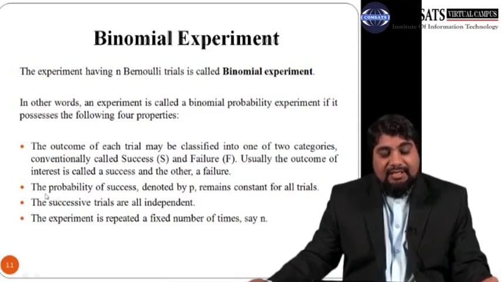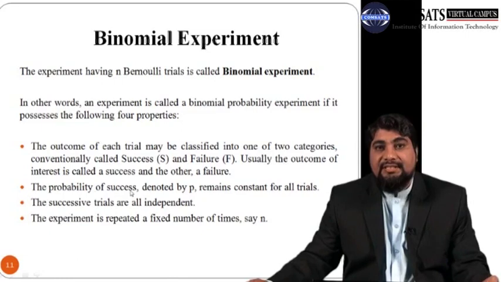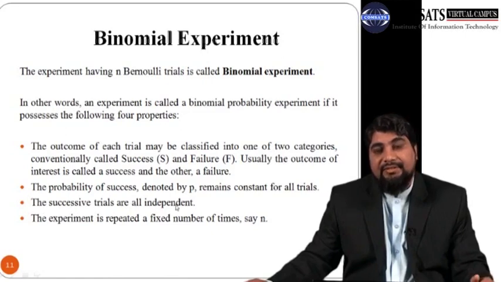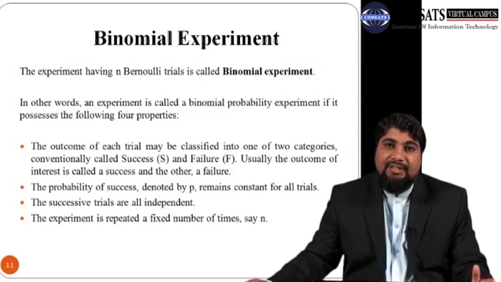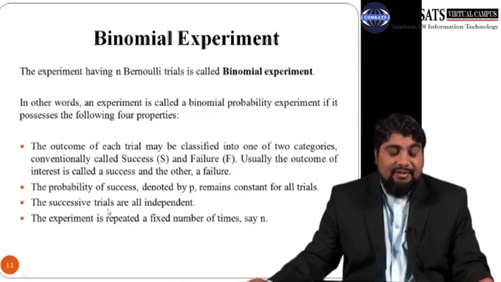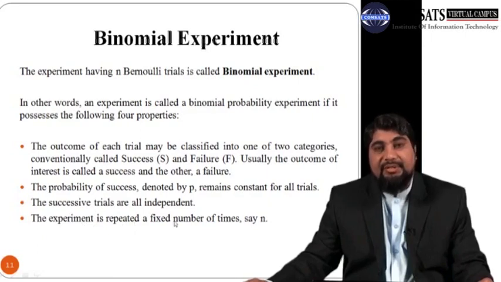The next property is that the probability of success, denoted by p, should remain constant for all trials. Number 3, the successive trials are all independent. Trials must be independent of each other, so the outcome of the first trial has no impact on the outcome of the second trial. And the fourth one is that the experiment is repeated a fixed number of times, say n.